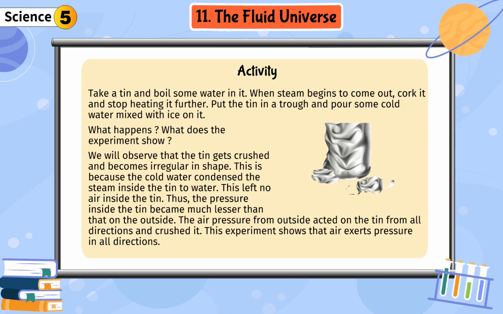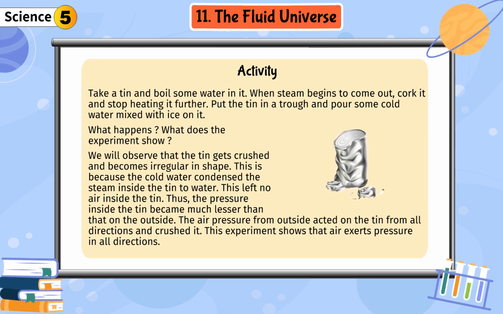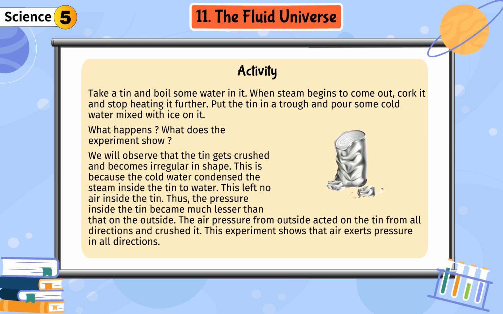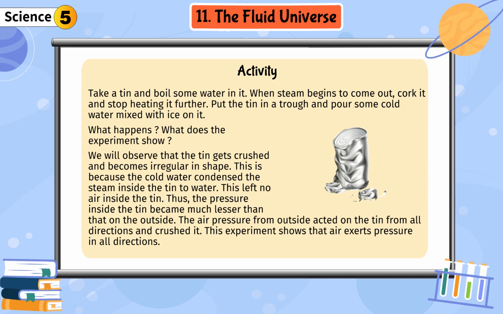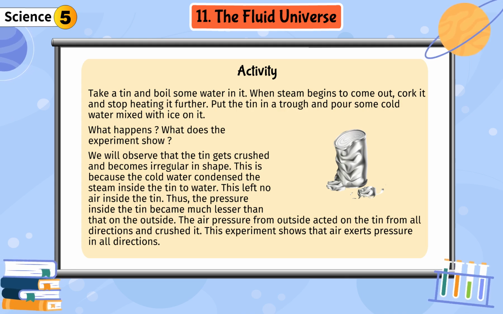We will observe that the tin gets crushed and becomes irregular in shape. This is because the cold water condensed the steam inside the tin to water. This left no air inside the tin. Thus, the pressure inside the tin became much lesser than that on the outside. The air pressure from outside acted on the tin from all directions and crushed it. This experiment shows that air exerts pressure in all directions.